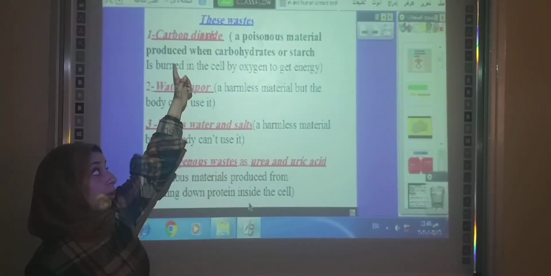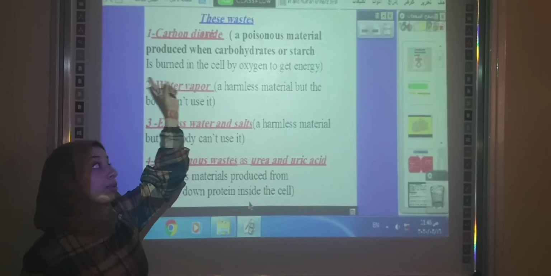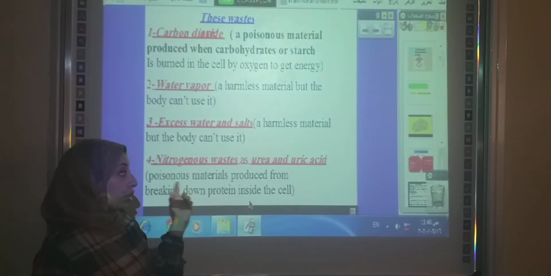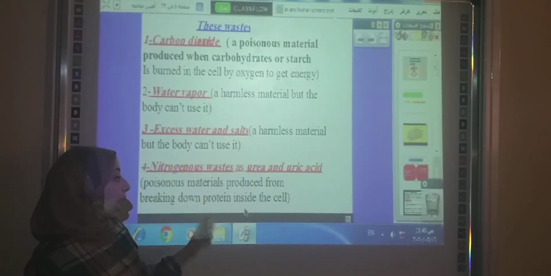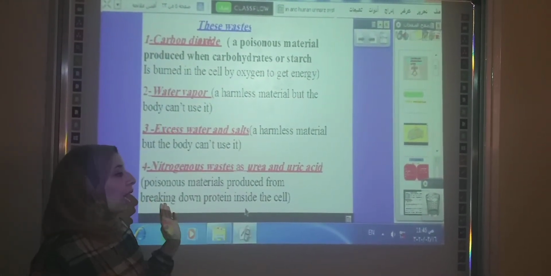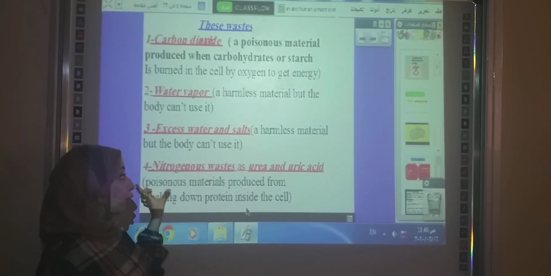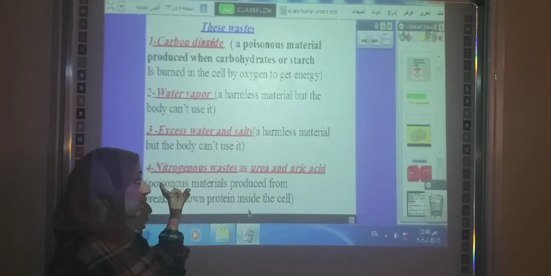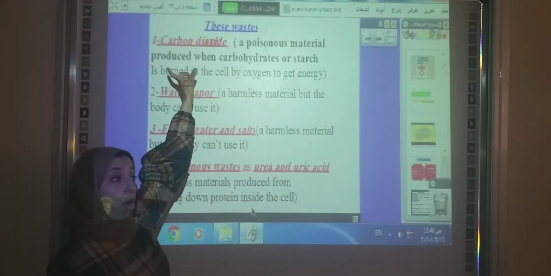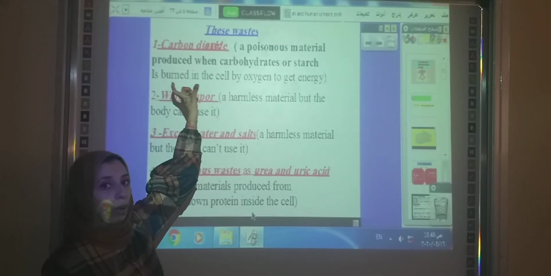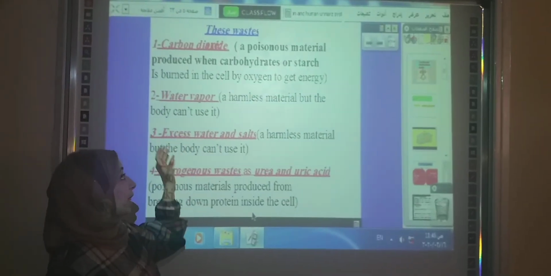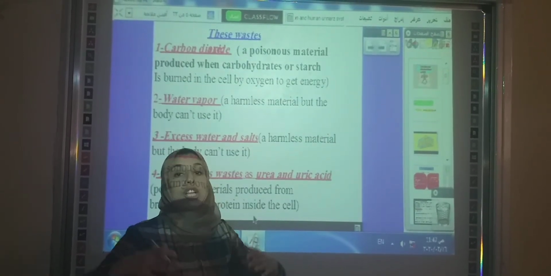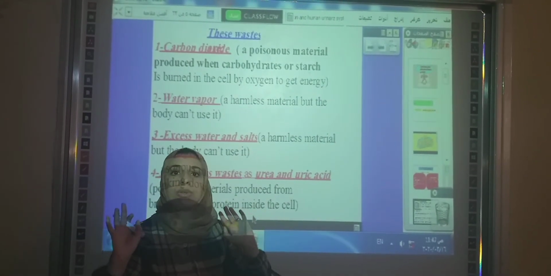Don't forget, carbon dioxide gas is produced due to the burning of oxygen with carbohydrates or starch, but nitrogenous wastes are formed when protein is broken down inside the cells. Nitrogenous wastes and carbon dioxide are the poisonous wastes inside our body. But water vapor and excess water and salt are harmless, though our body doesn't need them, so our body gets rid of them outside the body.